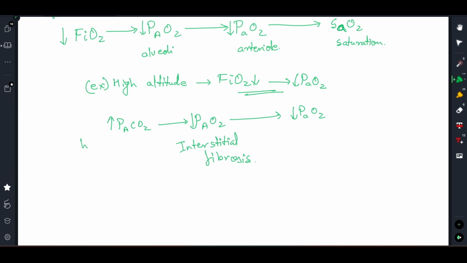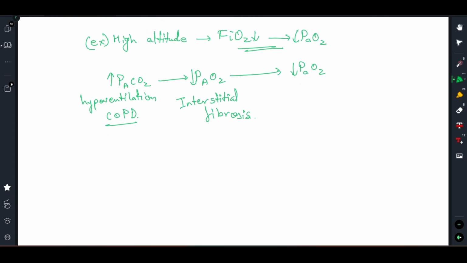It can be due to hypoventilation and COPD, right? So these are the two causes due to which the alveolar partial pressure of oxygen reduced, and it can also reduce due to interstitial fibrosis, and ultimately resulting in a low arteriolar partial pressure of oxygen, which means hypoxemia has happened, right?